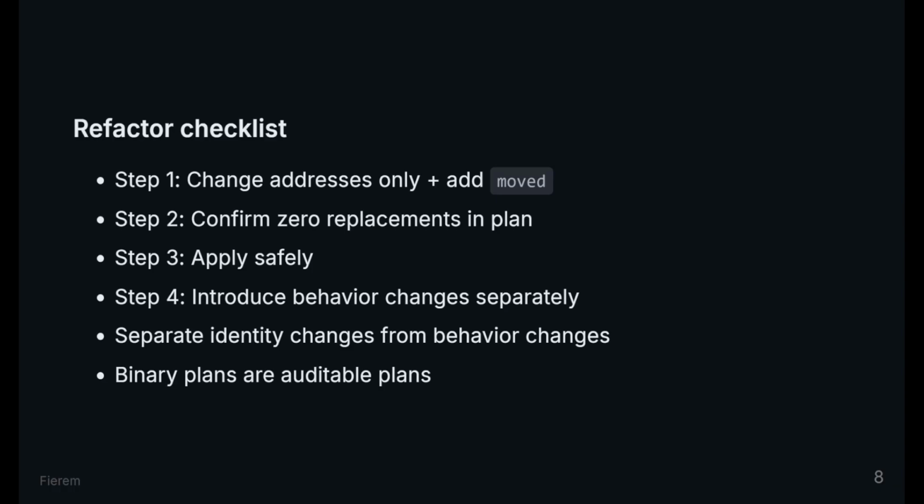Safe refactors follow a sequence that isolates risks. First, change only addresses and add moved blocks until the plan is stable. Second, apply and confirm no replacements occurred. Third, introduce behavioral changes in a separate commit so replacements are intentional and reviewable. Separating these steps makes plan review a structural check instead of a guess.